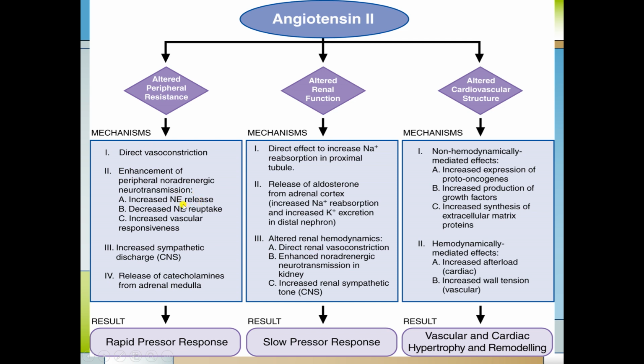Angiotensin 2 will increase norepinephrine release, decrease norepinephrine reuptake and increase vascular responsiveness to norepinephrine. So in the presence of angiotensin 2, the sympathetic activity also increases. There is increased sympathetic discharge from the CNS. So at the blood vessel level, reactivity to the sympathetic system increases, as well as from the central level, release of the sympathetic neurotransmitter is increased.